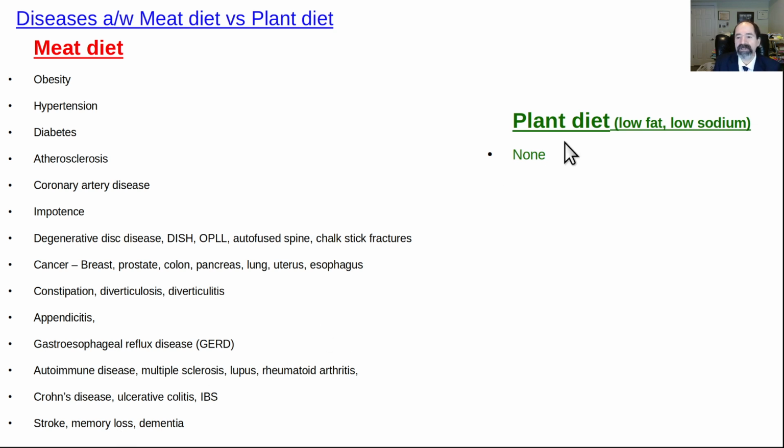And so here's the diseases associated with eating plant foods, healthy plant foods. I'm not talking about processed food. I'm talking about whole plant foods. None. Okay? None. You don't have to be a rocket scientist to see, I can avoid all the common diseases that by far are the most common causes of suffering and death. That's as good a deal as you'll get in life on anything.